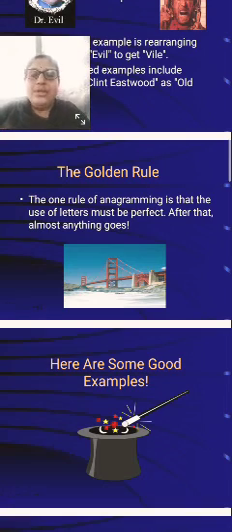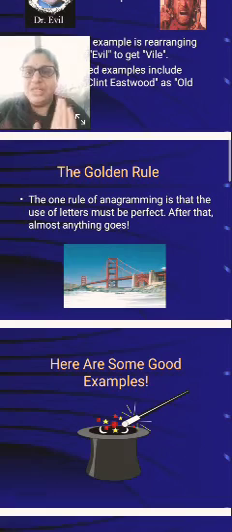And the golden rule, the one rule of anagramming is that, right? What is the rule you have to follow when you are rearranging the anagrams? The one rule of anagramming is that the use of letters must be perfect. After that almost anything goes.